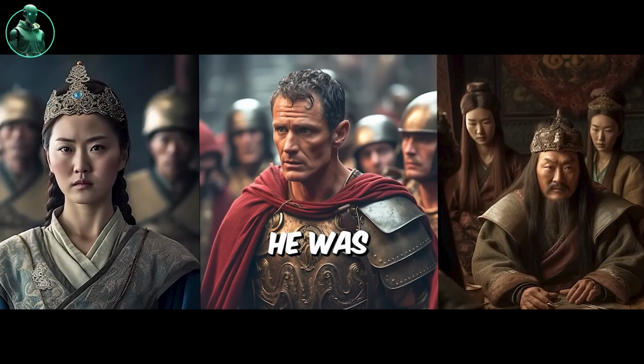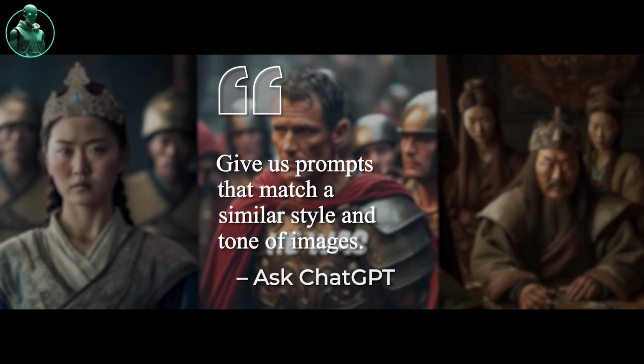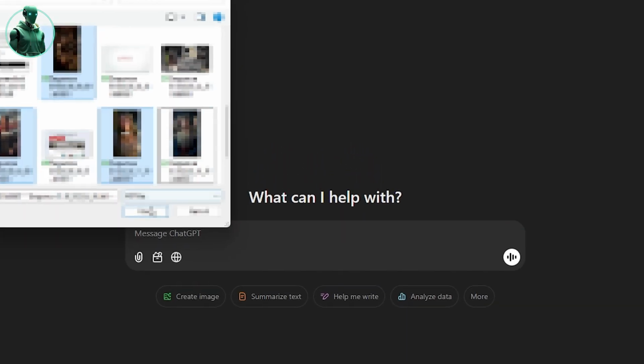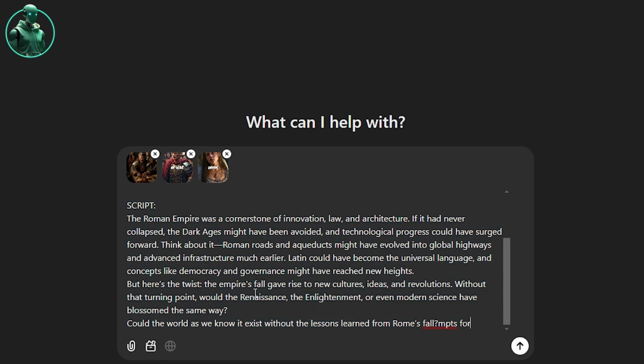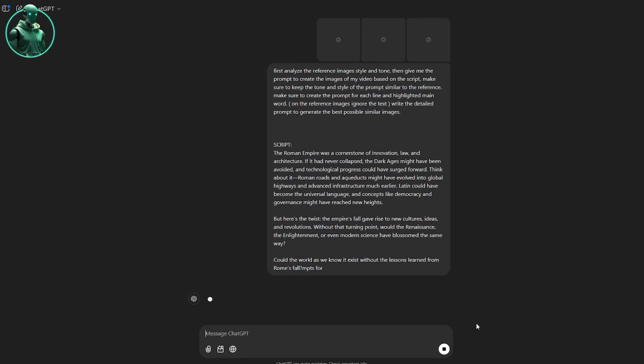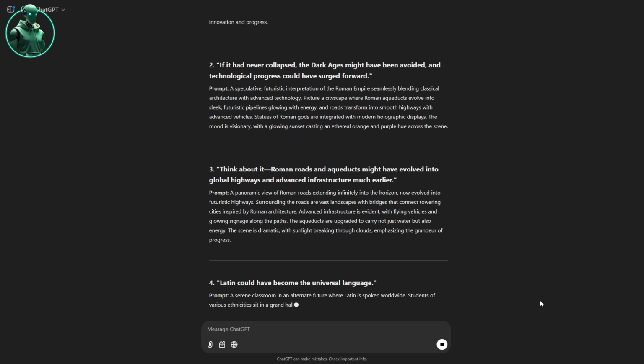I've taken some screenshots from Stellar Saga's videos to ask ChatGPT for prompts that match a similar style and tone of images. Here's how. Paste your script, upload the reference images, and write your instruction like, analyze the reference image's style and tone. Then give me the prompt to create the images of my video based on the script. Make sure to keep the tone and style of the prompt similar to the reference. Create the prompt for each line and highlight the main words. Ignore any text on the reference images, and write detailed prompts to generate the best possible similar images. Once done, hit enter, and you'll see ChatGPT start writing the prompts based on our requirements.